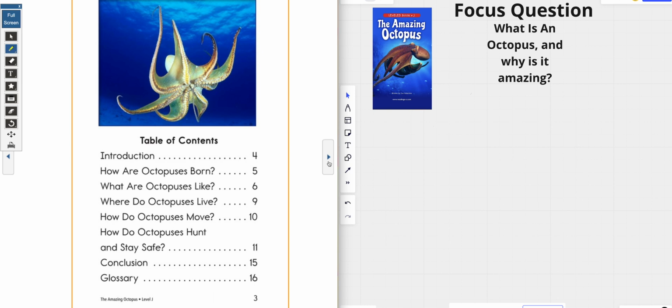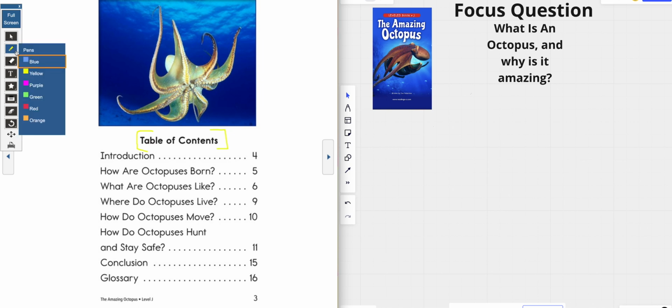Now, we could just jump in and read, but if we do, we may not necessarily understand exactly what we're reading. So the author gives us some clues, and those clues are in our table of contents. I don't like that yellow on this white, so we're going to go a little bit darker, guys. Here we go. The table of contents is going to let you know exactly what page we need to go to find some information, and it gives us a hint.